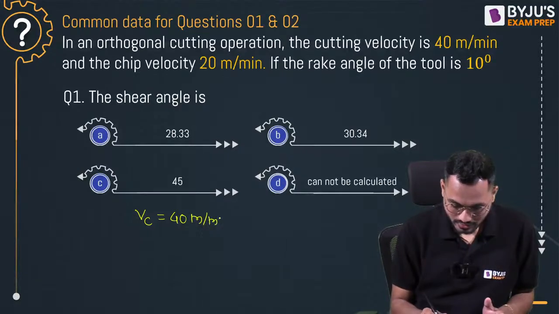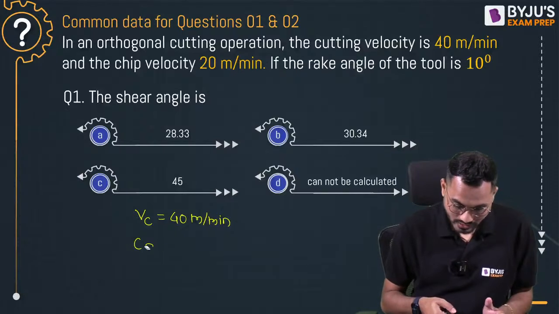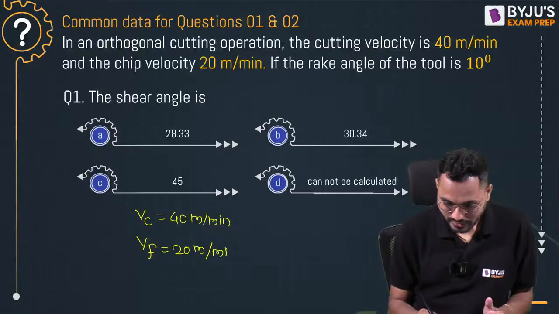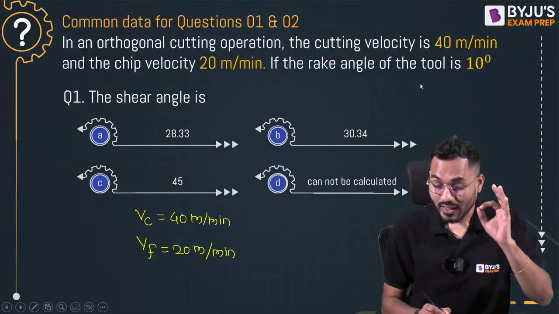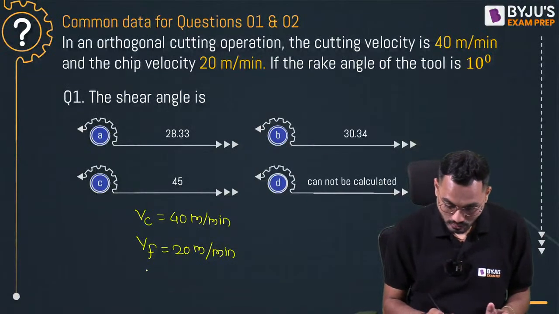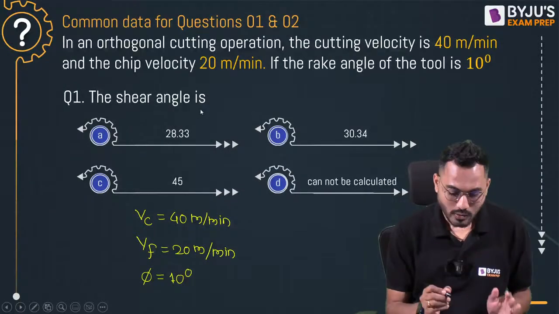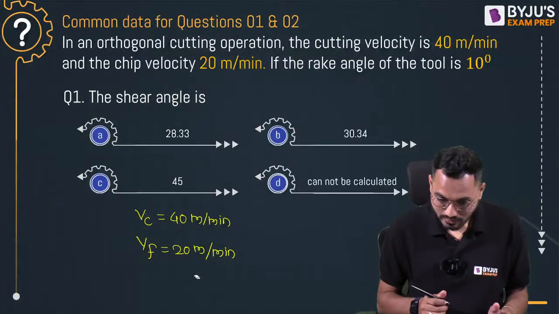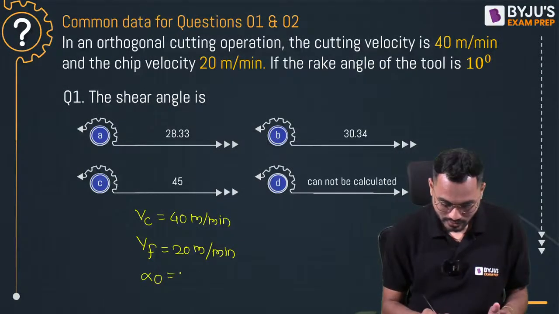40 meter per minute. Chip velocity VF is exactly equal to 20 meter per minute. This is just the beginning of the question. Sorry, the shear angle is not given, the rake angle is given. So the orthogonal rake angle alpha 0 is given as 10 degree.